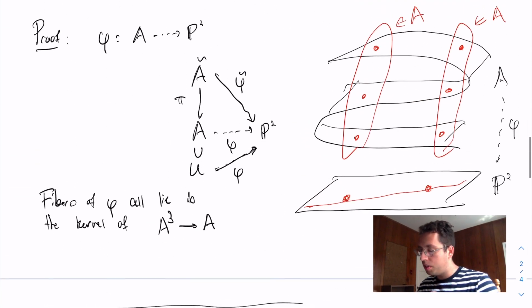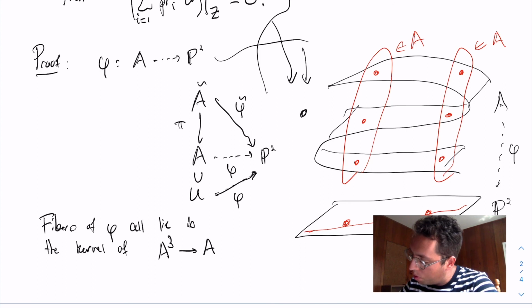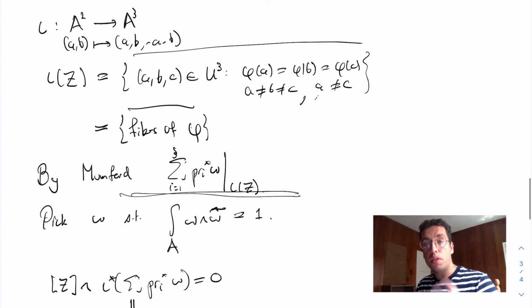But I also have a situation where I could have two curves in A tilde that get contracted under this map. They both get sent to a point. So in this situation, let's say that this is C and this is D. The generic point of C cross D is going to be a pair of distinct points that both map to the same thing. So we're going to have extraneous components of the form C cross D that come from contracted curves mapping to the same point.